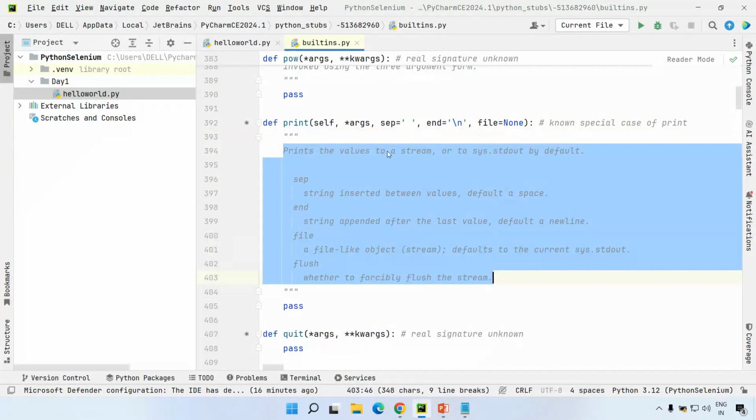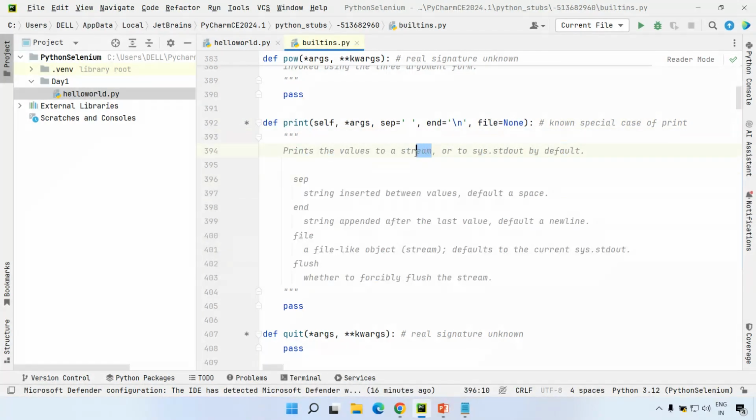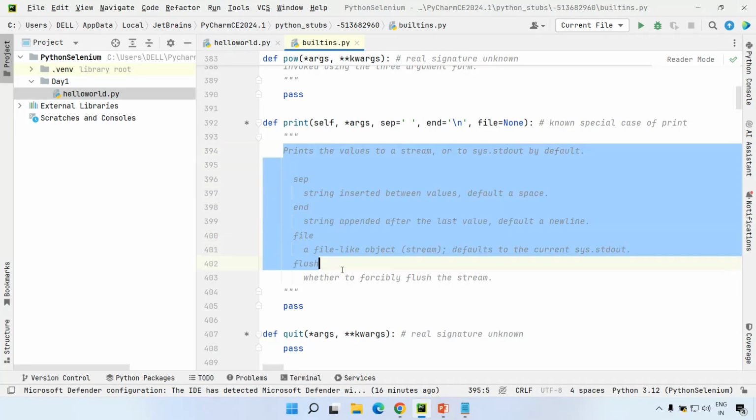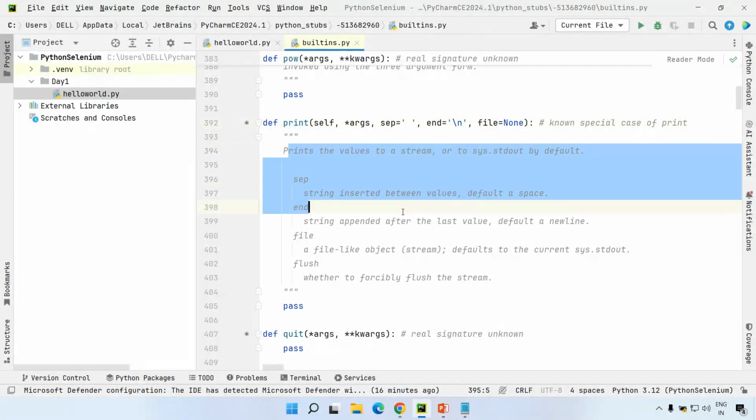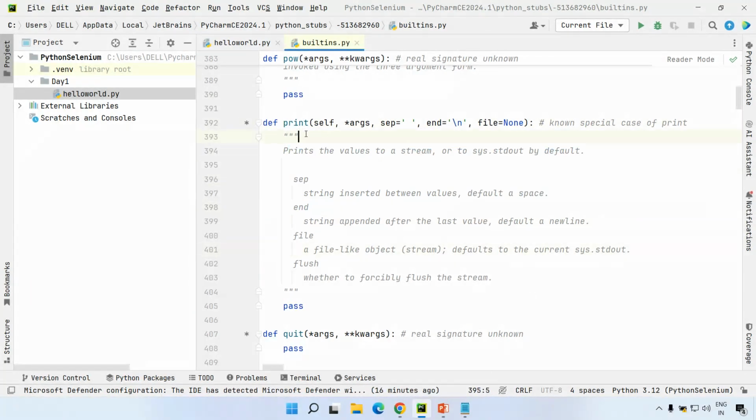You can see it prints the value to a string, that is, to an output or to standard output by default. So when you use the print statement, it will just print. This is the description of the print statement. These comments are specified inside triple double quotes.